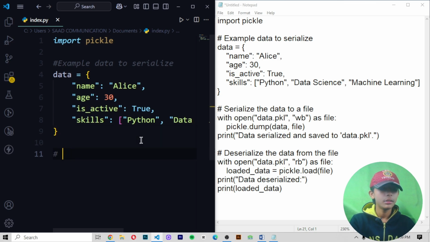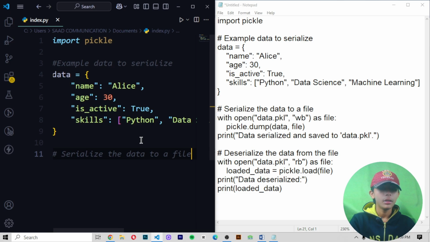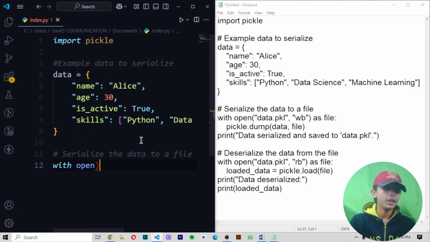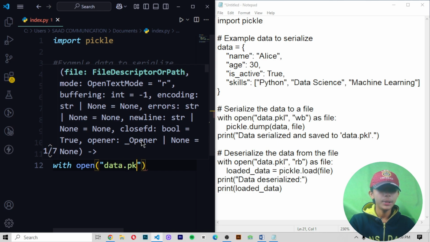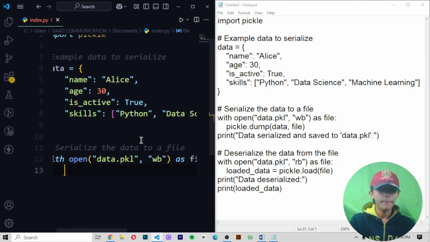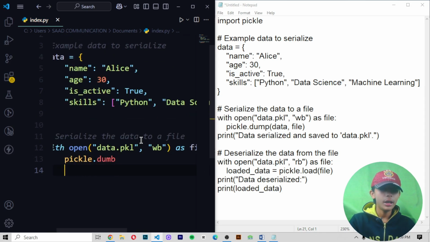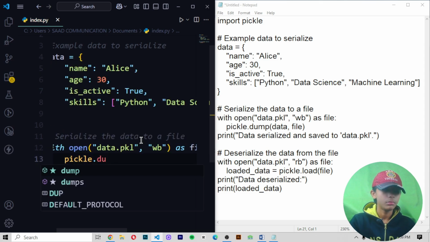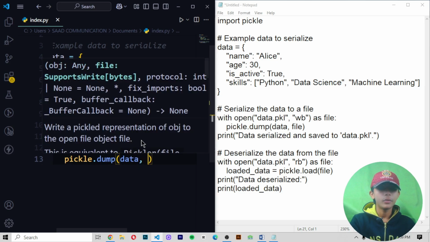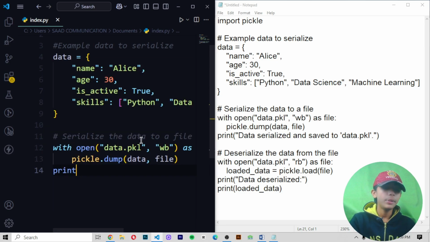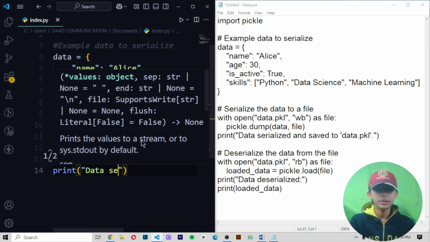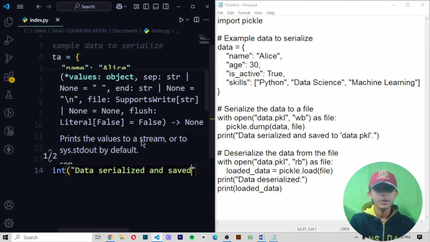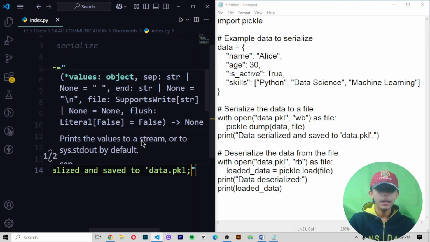Now I am serializing the data to a file. I'm writing with open, data.pkl, comma, wb, as file. Now here I'm writing pickle.dump, and then I'm writing data, comma, file. Perfect. Now here I am writing print, 'Data serialized and saved to data.pkl' in single quotes. And now, perfect.